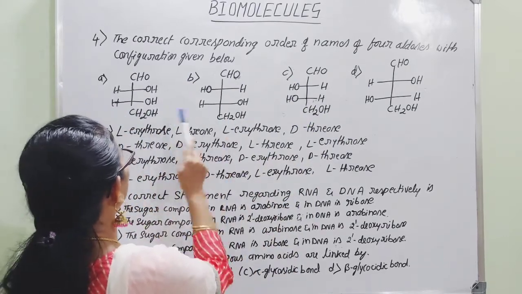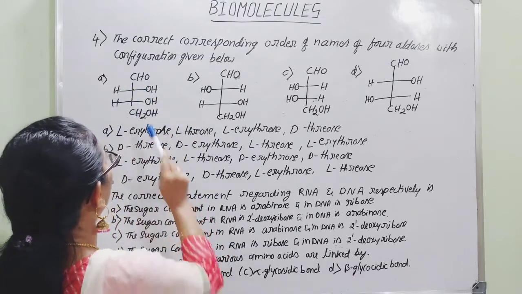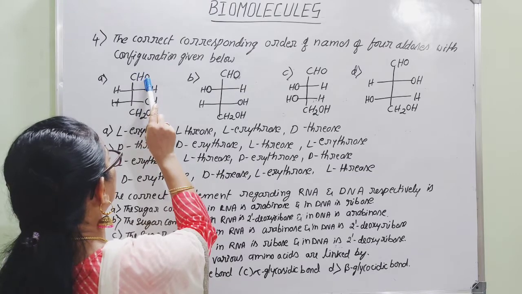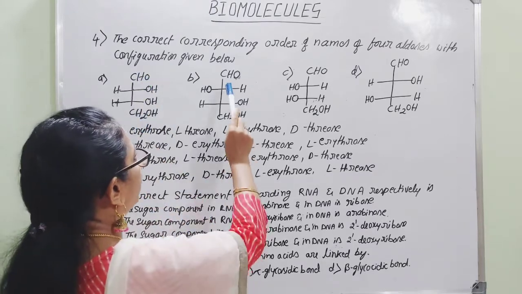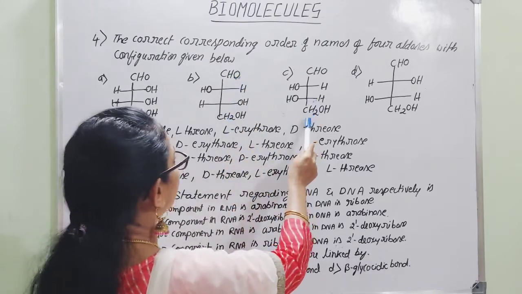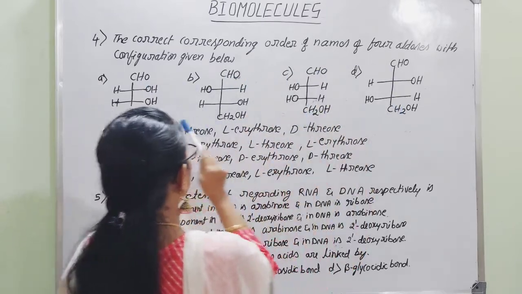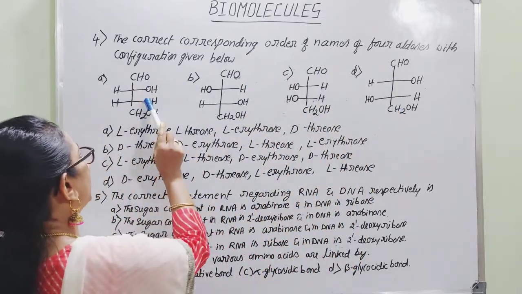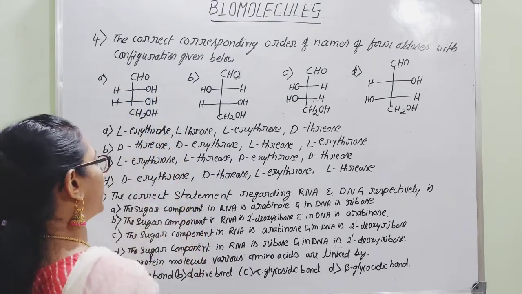As you can consider here, 1, 2, 3, 4 carbon atoms are lying. So here terminal position CHO group, and here there is presence of CH2OH group. And in the second case also CHO and here CH2OH. So they are similar in terminal positions. They are having similar CHO and CH2OH group. They are differing in the arrangement of the OH and H on either side, left side and right hand side.